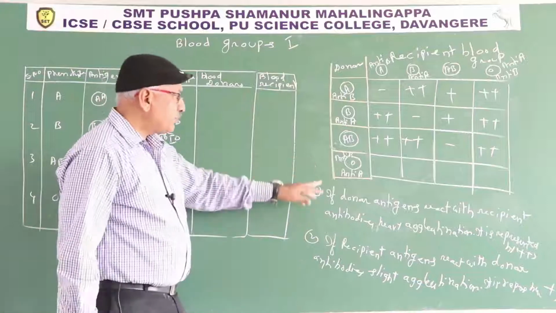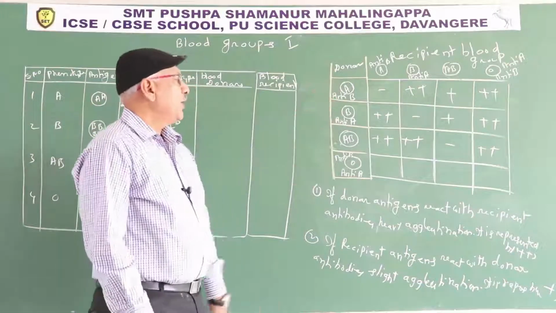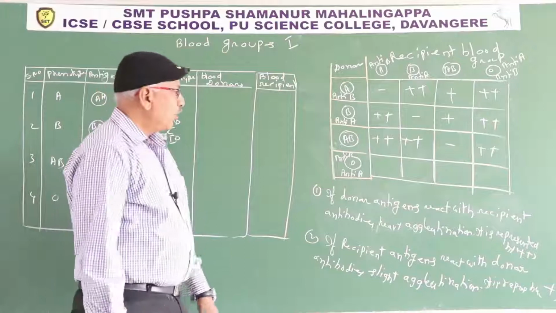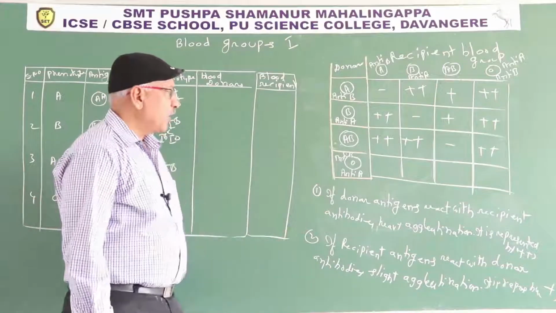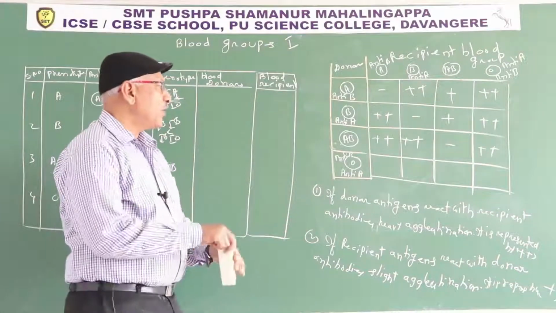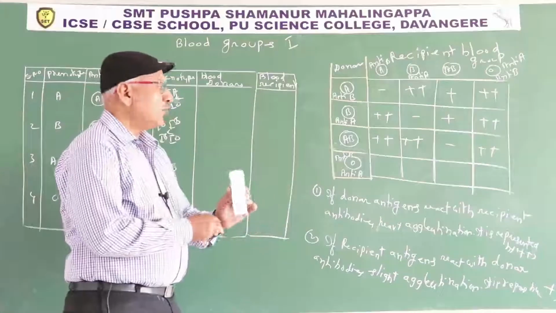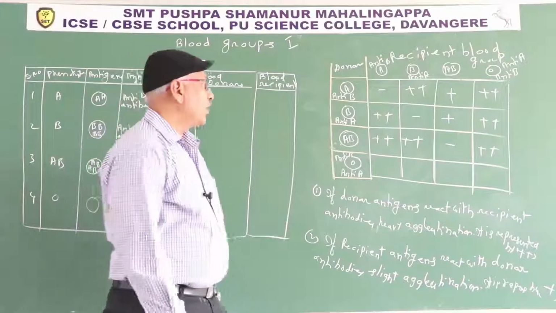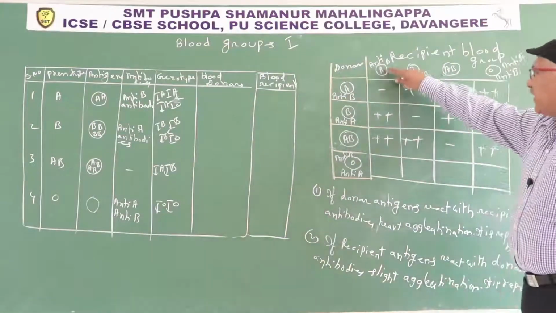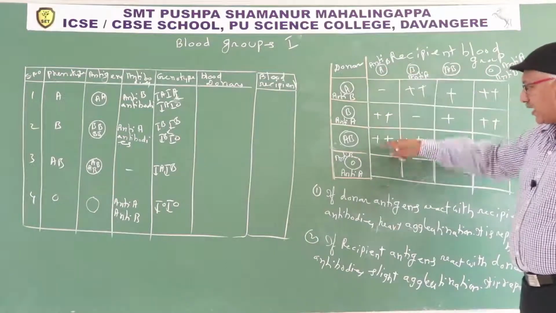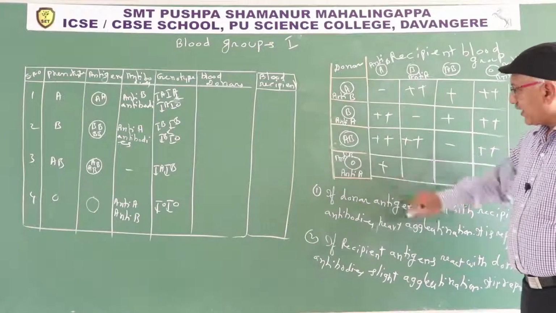Next one is O blood group is the donor. If O blood group is the donor, no antigens. That's why first rule is not applicable. Why first rule is not applicable? Due to absence of antigens in the donor, first rule is not applicable. Apply second rule. A antigen of recipient react with anti-A, slight agglutination.